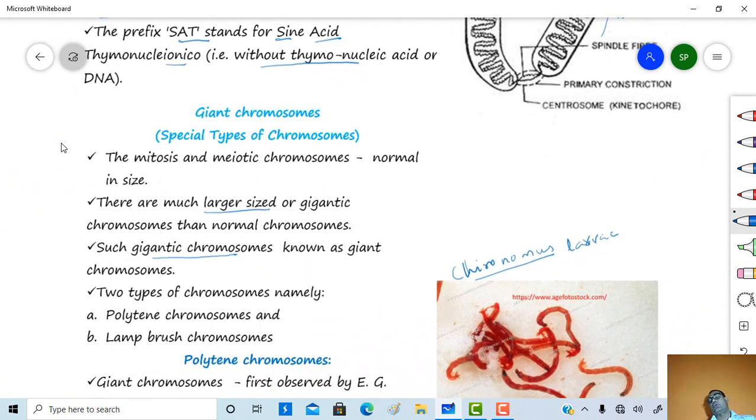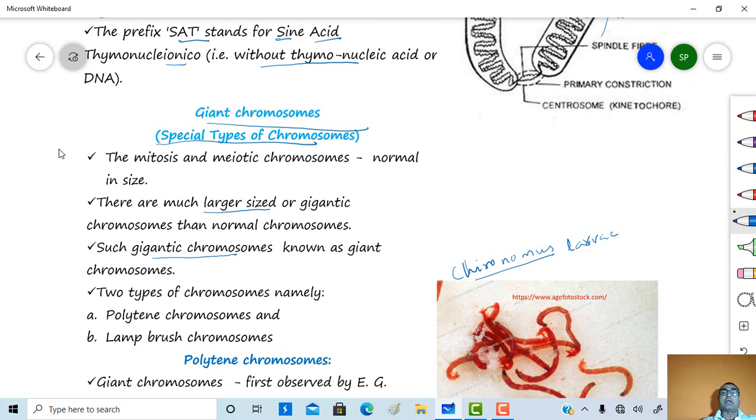So this is about the general chromosome. Instead of these general, mitotic or meiotic chromosomes, certain chromosomes are present which are larger, gigantic in size, and such gigantic chromosomes are called giant chromosomes, or also called special types of chromosome.